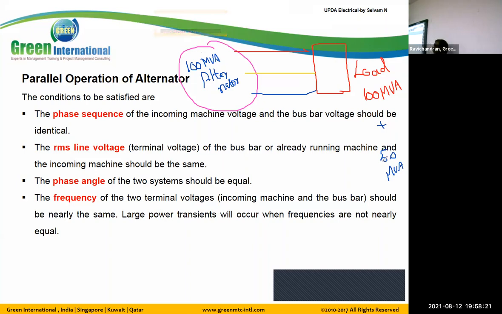But this 50 MVA is not required for 24 hours, only for 12 hours. Anyway, we need a new alternator capacity of 50 MVA. Based on our calculations, we need 50 MVA for 12 hours. So that's why we procure another alternator having a capacity of 50 MVA.